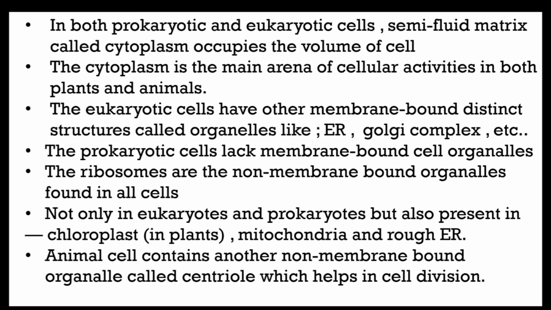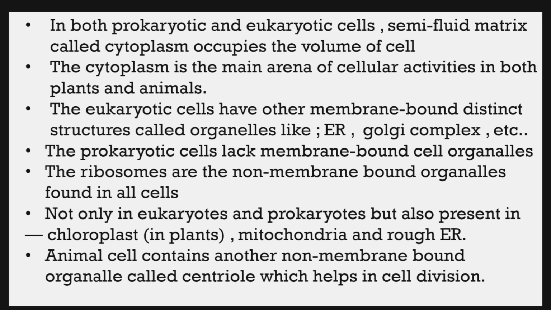It is simply a jelly-like substance. Okay, point number 6: the cytoplasm is the main arena, meaning the area where the cellular activities in both plants and animals are done. Point number 7: the eukaryotic cells have other membrane-bound distinct structures called organelles like endoplasmic reticulum, Golgi complex, etc.